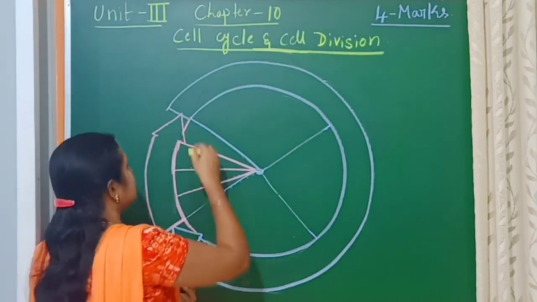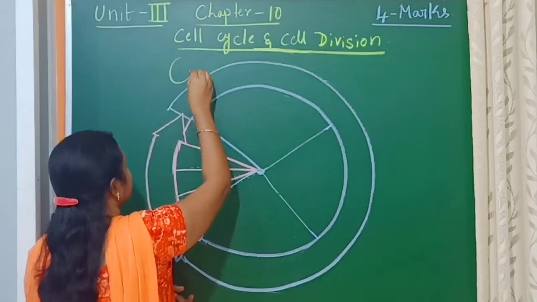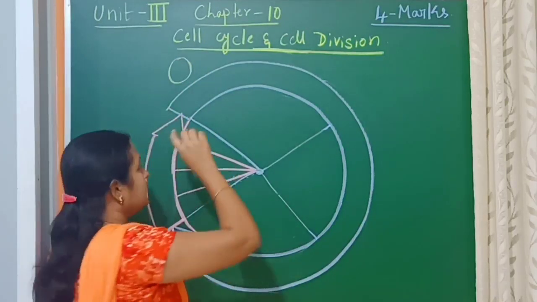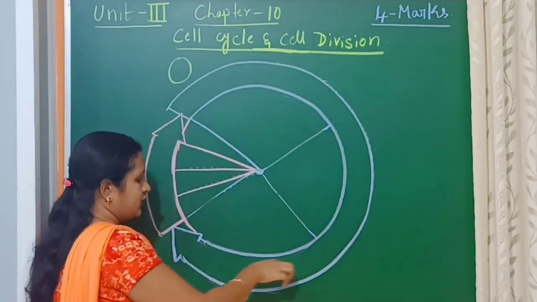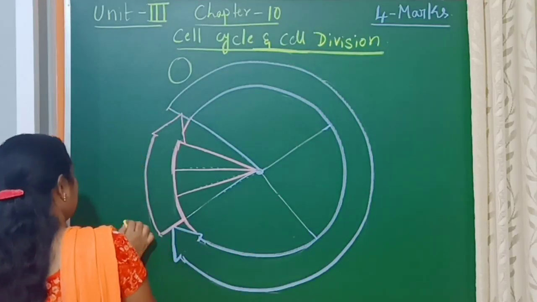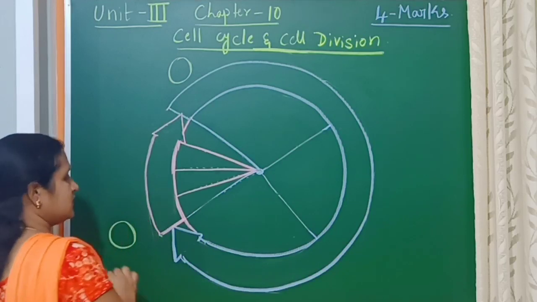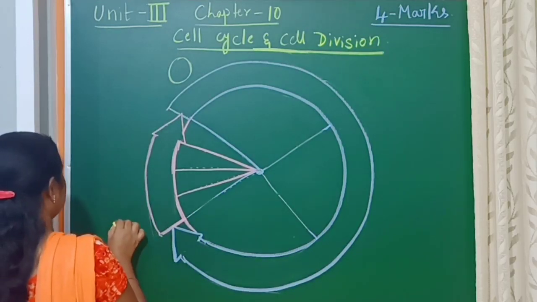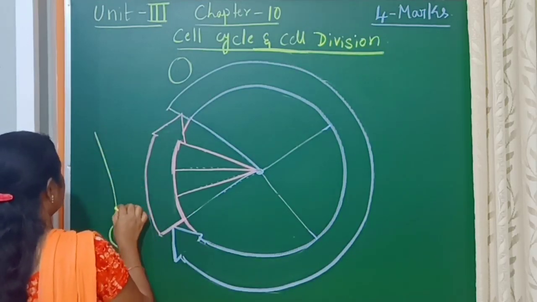So here you can see one cell is fully grown up and it has to prepare itself. It will undergo some series of events and then that fully grown up cell is going to divide and form the daughter cells.